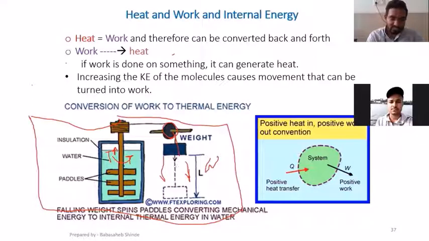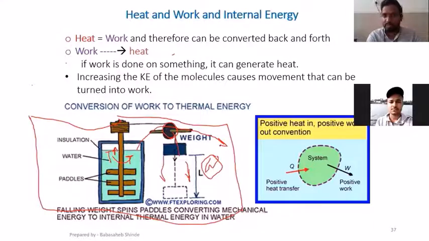Here we can say that the input to the system is work done, whereas the output of the system is an increase in temperature. So ultimately I can say that work can be converted into heat. And similarly, that heat can be used to convert into work also.